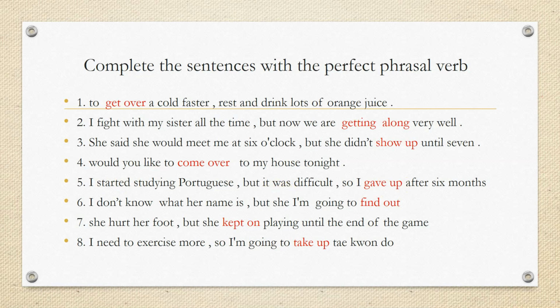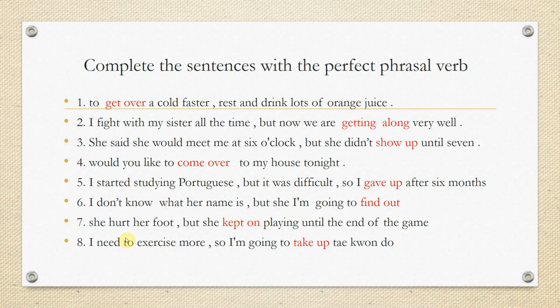Number 6, I don't know what her name is, but I'm going to find out. Why find out? Find out means discover, to find something out. So I don't know what her name is, but I'm going to find out. And here we have to, and to is followed by an infinitive verb.